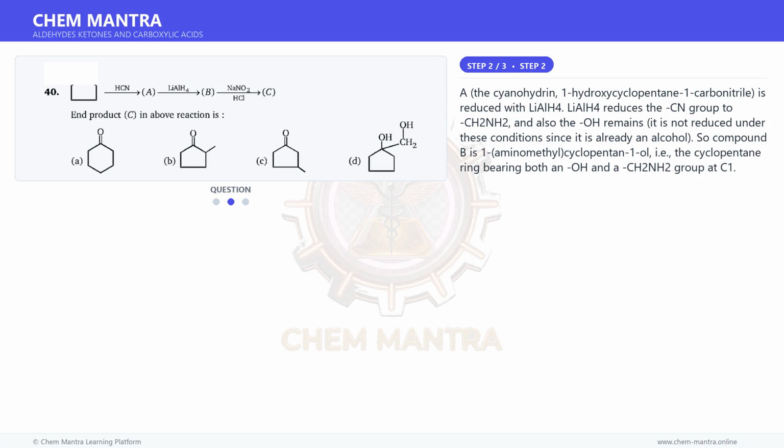The cyanohydrin, 1-hydroxycyclopentane-1-carbonitrile, is reduced with LiAlH4. LiAlH4 reduces the CN group to CH2NH2, and the OH remains. It is not reduced under these conditions since it is already an alcohol. So compound B is 1-aminomethylcyclopentan-1-ol, i.e., the cyclopentane ring bearing both an OH and a CH2NH2 group at C1.